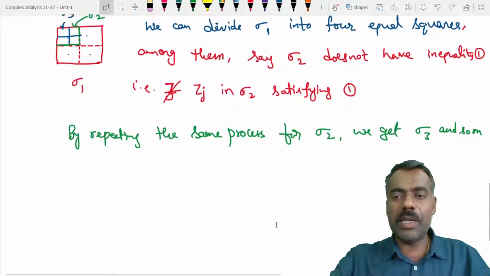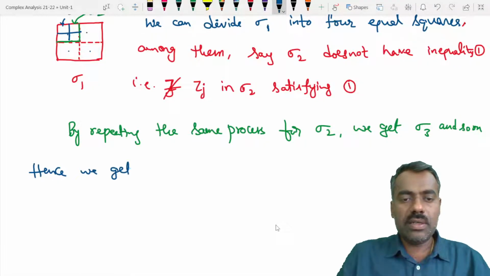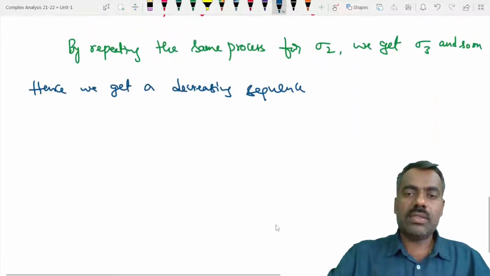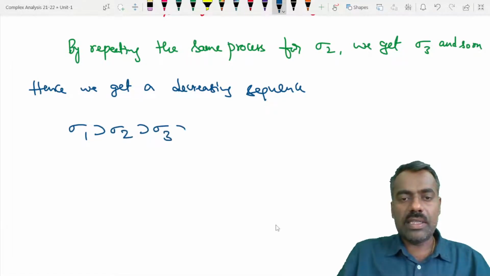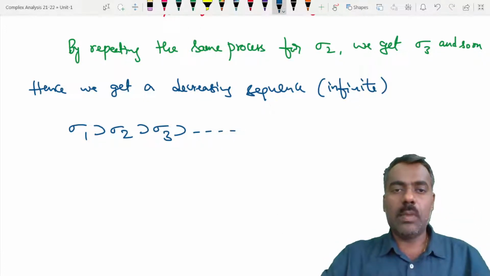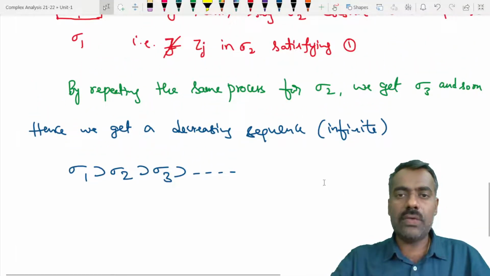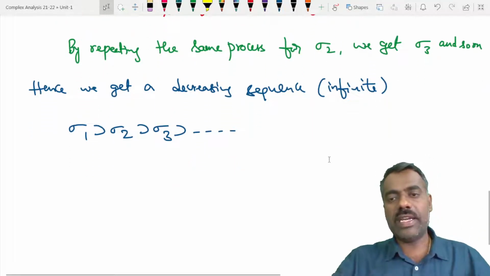If we keep on repeating this, we get a decreasing sequence sigma 1, which contains sigma 2, contains sigma 3, and so on. This is infinite, because at every stage we get one smaller square which does not satisfy that inequality. So we split that smaller square into 4 equal smaller squares, keep doing this and select one of them, and so we get a decreasing sequence.